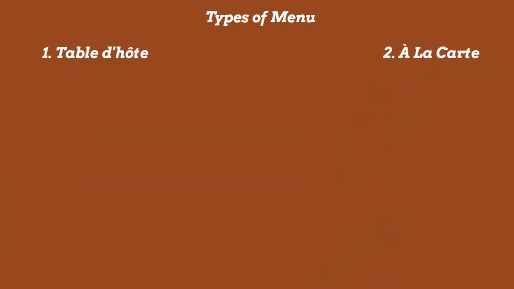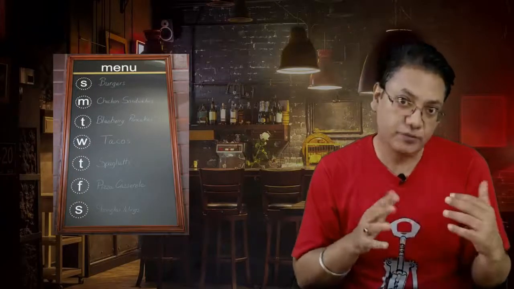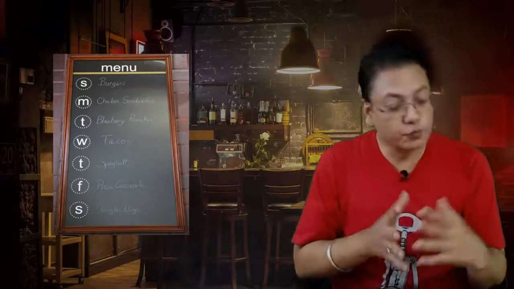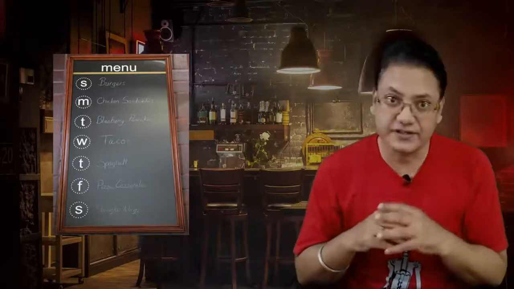In earlier days, we did not have proper menu cards. What we used to have in those days was a chalkboard, and somebody from the service staff used to present that chalkboard to the guest to make their choices. That is why we use this word a la carte, which means from the card. So we have primarily two types of menus, the a la carte and the table d'hôte.